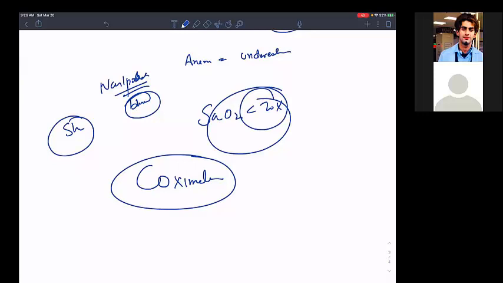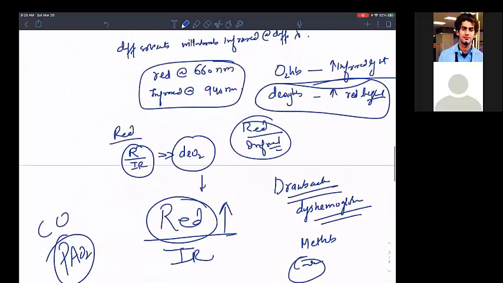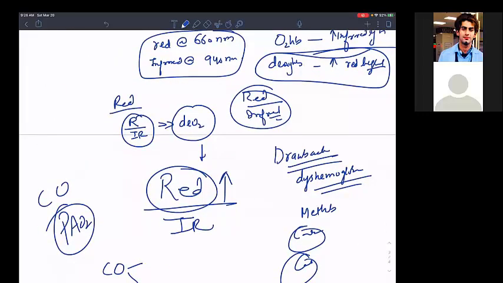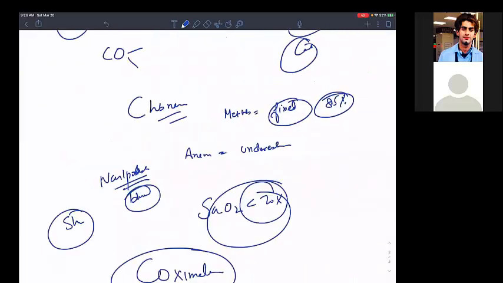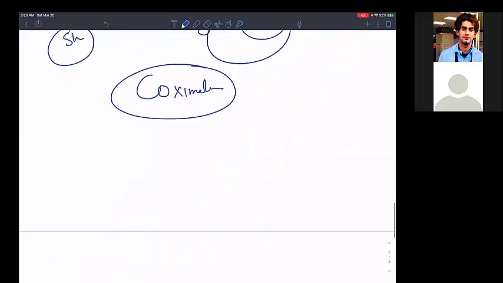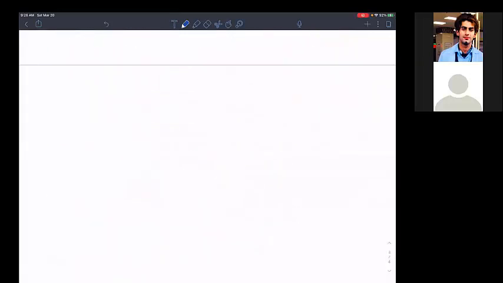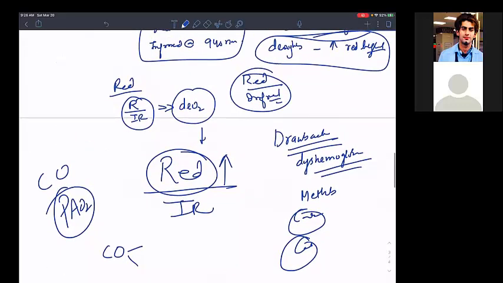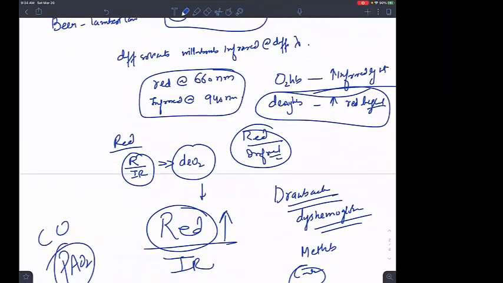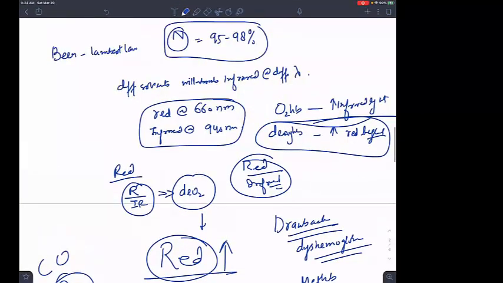Isn't it? So can we rely on the oximeters? Can we rely on the pulse oximeters in case of carboxyhemoglobinemia, in case of methemoglobinemia, or co-oximeters? What is your suggestion? Guys, doctors, what is the suggestion? What will you rely on? Co-oximeters or pulse oximeters?